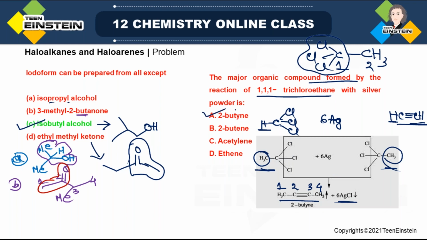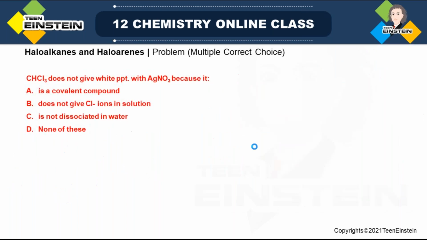Be very careful. 2-butyne is also written, but it is not a C=C double bond. So 2-butene is not correct. Ethene is also a double bond, ethene is ethylene, simple, H2C double bond CH2. But this is not correct. Acetylene is also not correct. Acetylene will be correct if the starting material is chloroform. But your starting material is not chloroform. So the first option is correct.